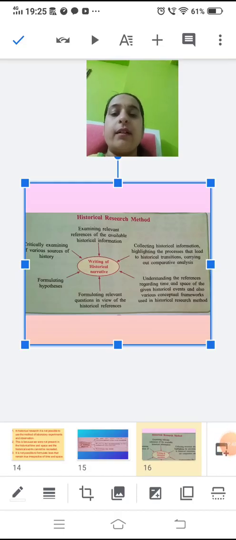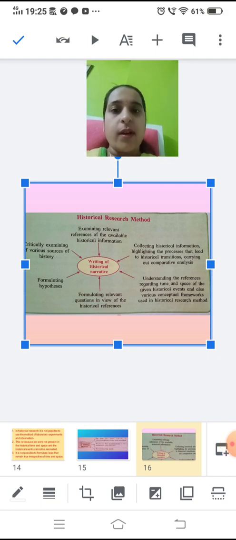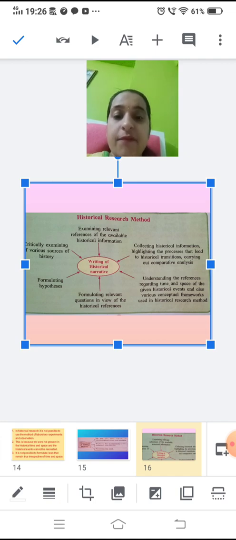So children, for writing a historical narrative, the historical research method is used. For that, what are the steps taken? First, the historians will examine the relevant references of the historical information which is available. They will collect it, and then they will highlight the processes that lead to the historical traditions, carrying out comparative analysis, then understanding the references, then they will formulate questions and hypotheses, then critically examine the various sources, and then they arrive at the writing of a historical narrative.